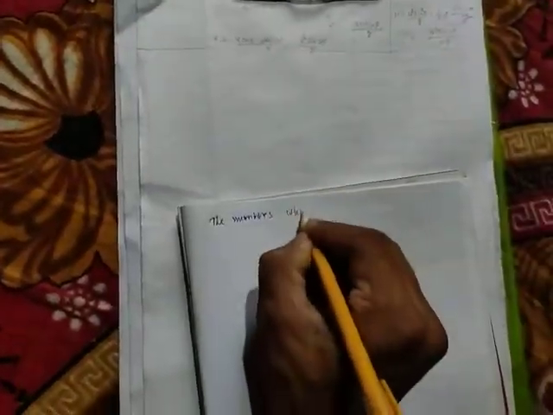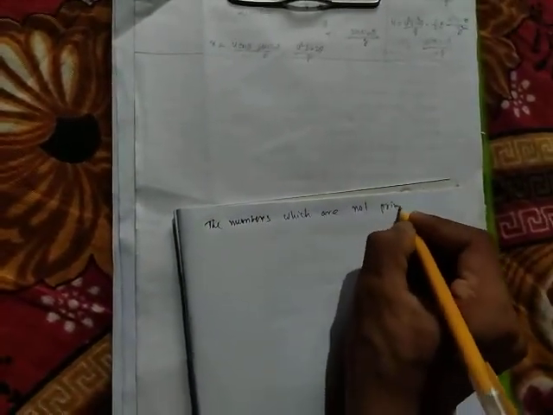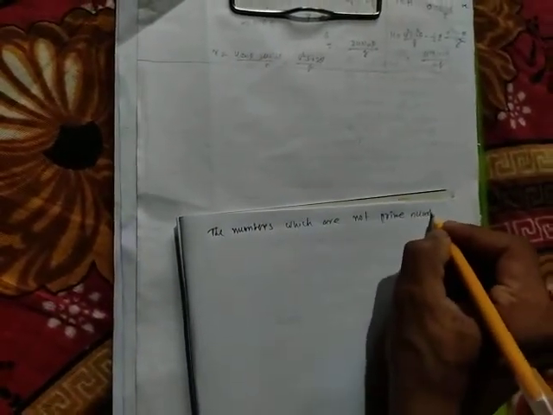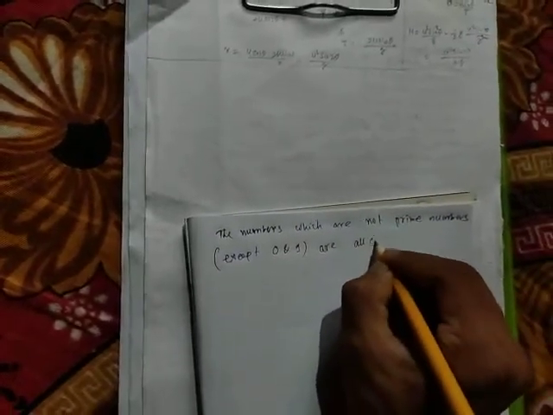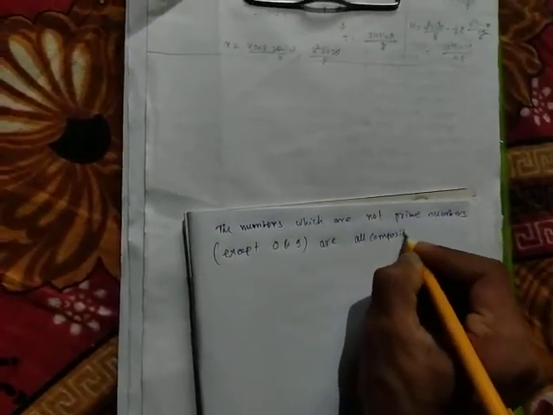So composite number. Remember, the numbers which are not prime numbers, except 0 and 1, are all composite numbers.